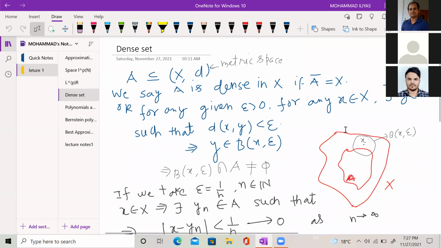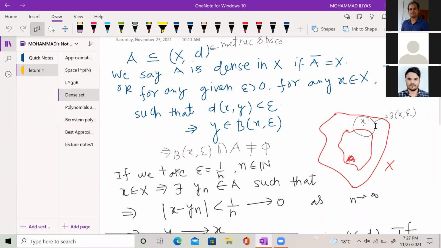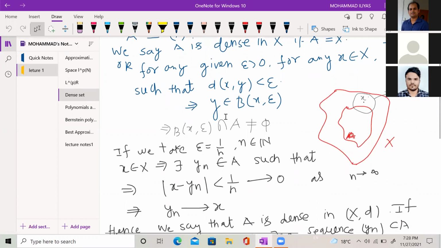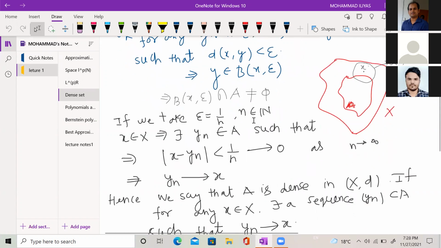So if you see this picture, suppose this is a space X and A is some subset of X. We say that A is dense in X if you pick up any point x from the space X, and you make the ball around x with center x and radius epsilon, which may be any positive number, then the intersection with A is always non-empty. So for example, you can take epsilon equal to 1 by n, where n belongs to the set of natural numbers.